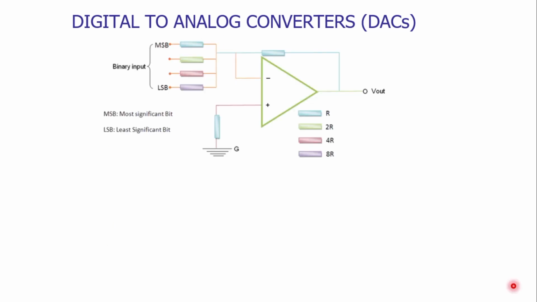The electronic circuitry for the binary weighted based digital to analog converter is seen on your screen. It is called binary weighted because we are getting the output in terms of an expression of binary weights. The basic element of this converter is an operational amplifier.